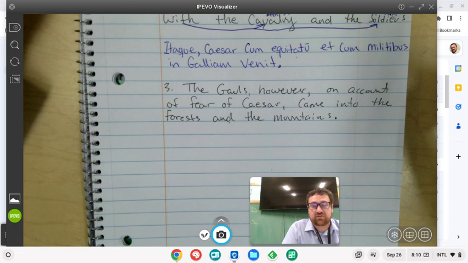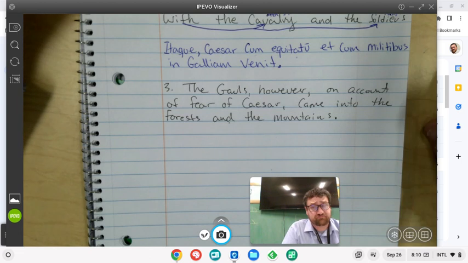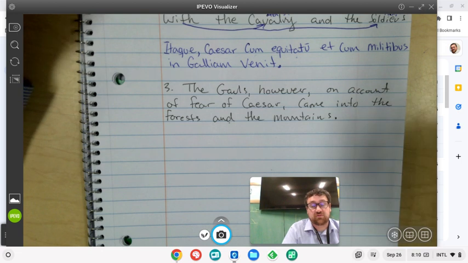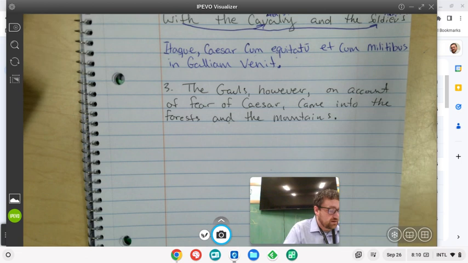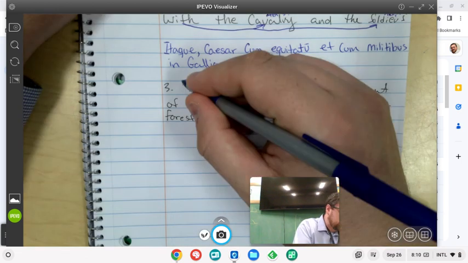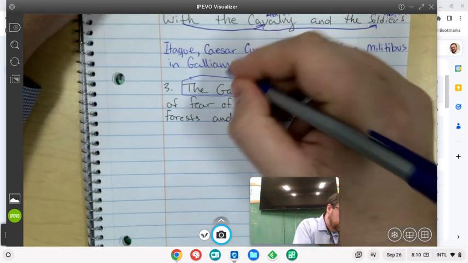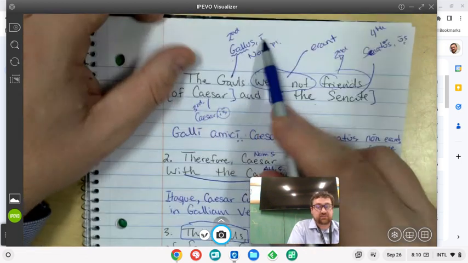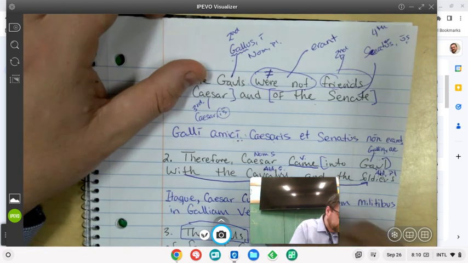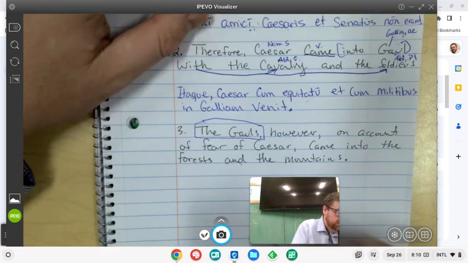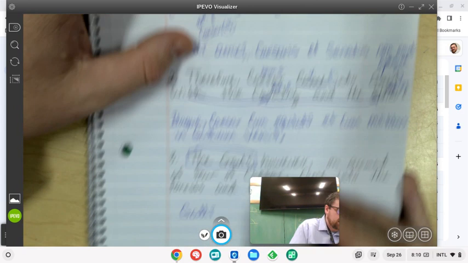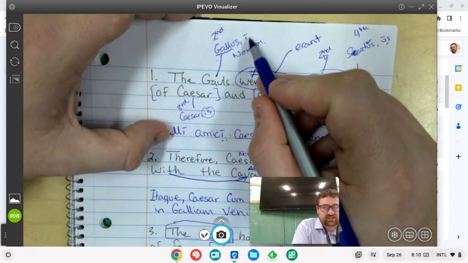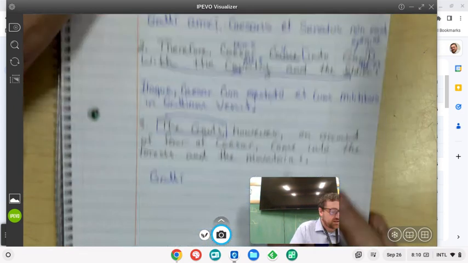The Gauls, however, on account of fear of Caesar, came into the forests and the mountains. So a lot going on here in this sentence. Let's identify subject and verb. The Gauls are the subject. So Gauls, we want to use Gallus, Galli. And the plural of Gallus would be Galli. That's not this Galli, though, right? This is the genitive Galli, but it's the same ending. So Galli